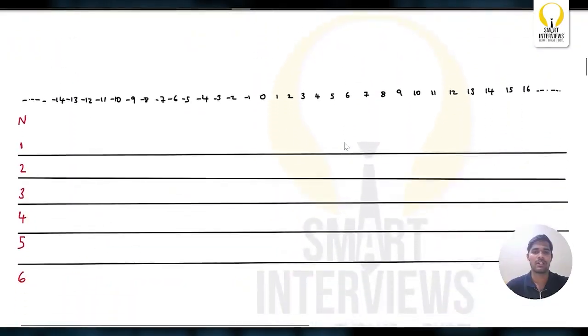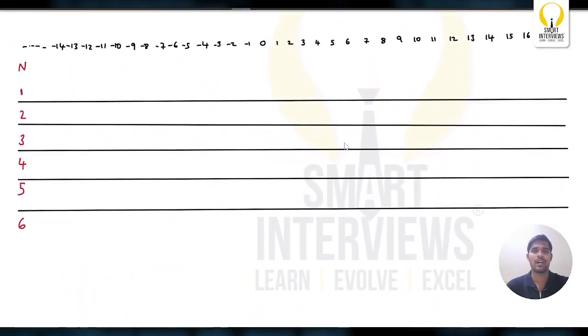Let's take an example and understand. Assume that these are the scores within a given range, and there are some n rounds. The first round will be played by Alice, the second round is played by Bob, then Alice, and so on.